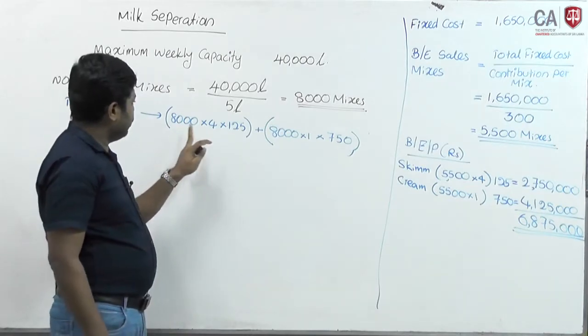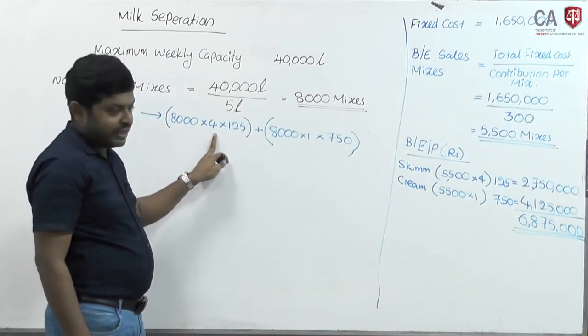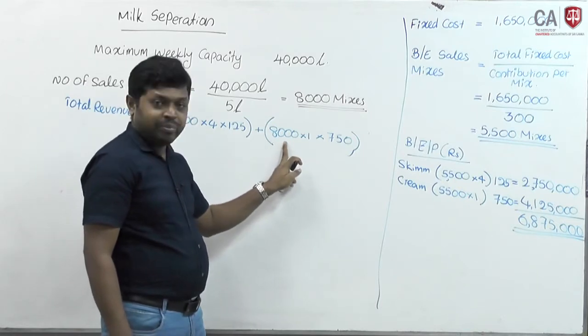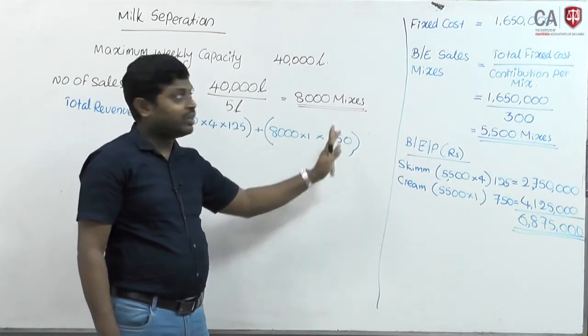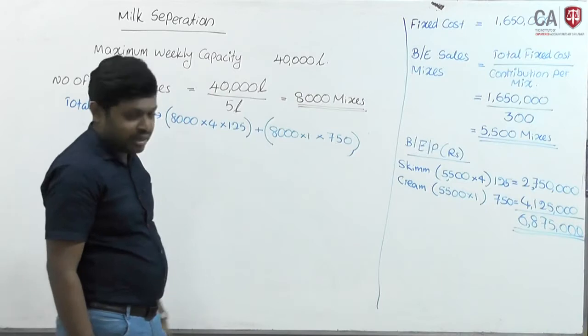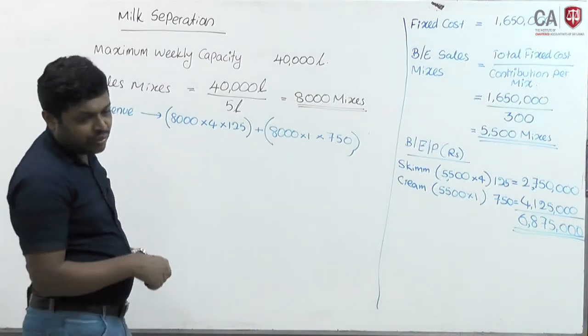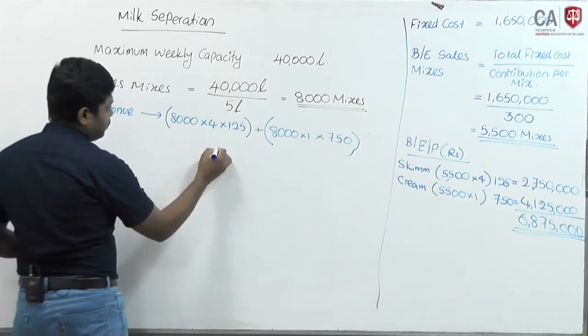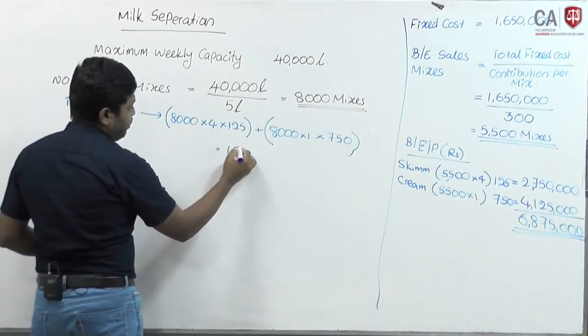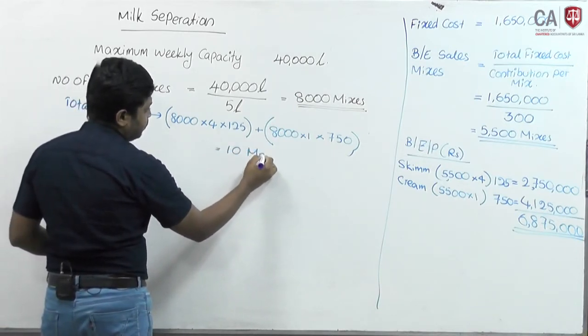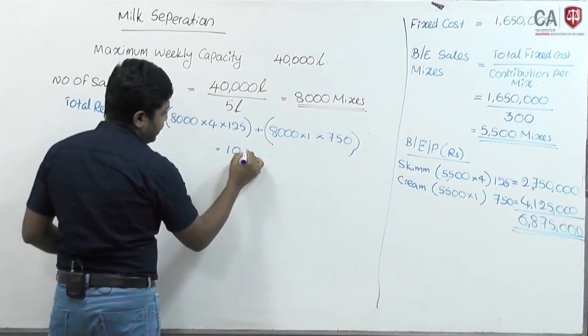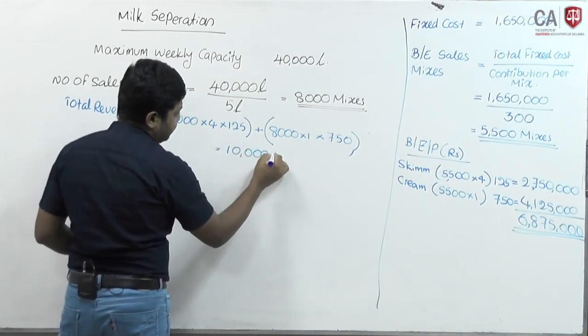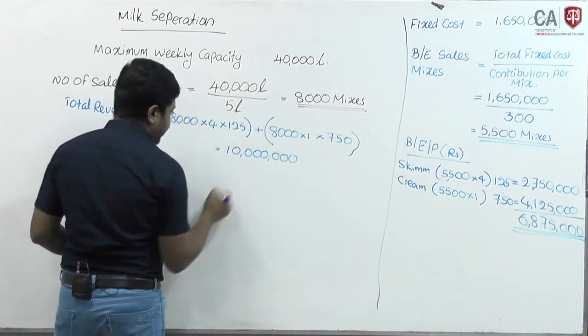Skim milk 8,000 into 4 is 32,000 liters, cream 8,000, so 32 plus 8, the 40,000 capacity is utilized. Total sales revenue is 10 million. This is the budgeted revenue.